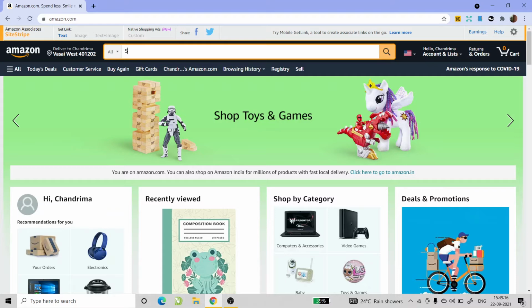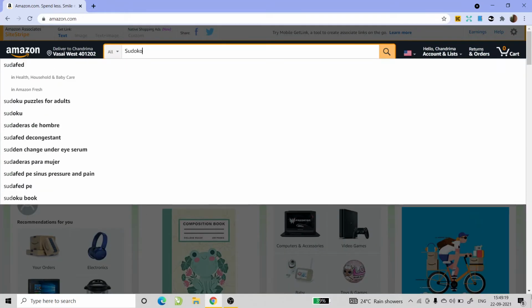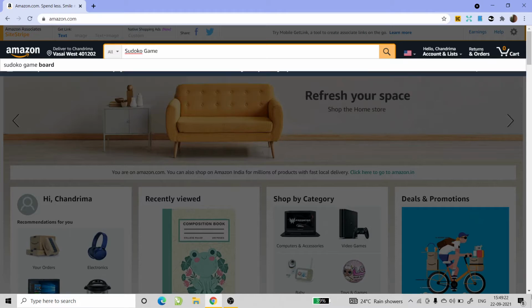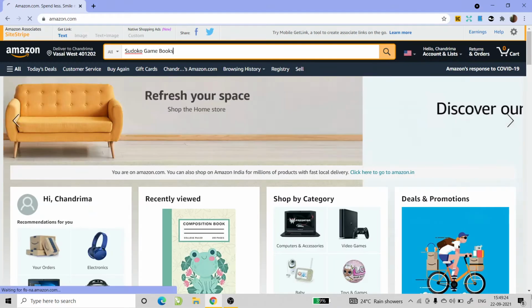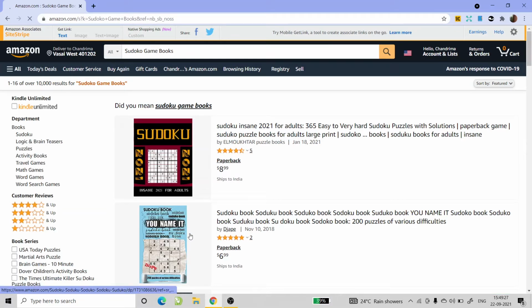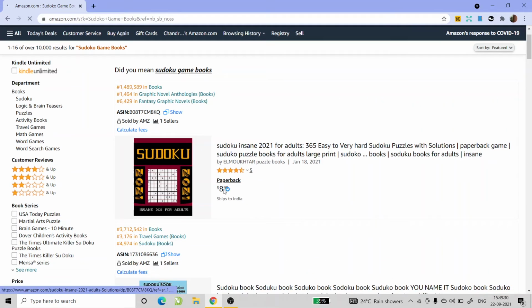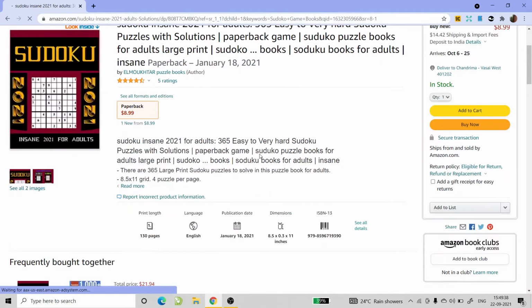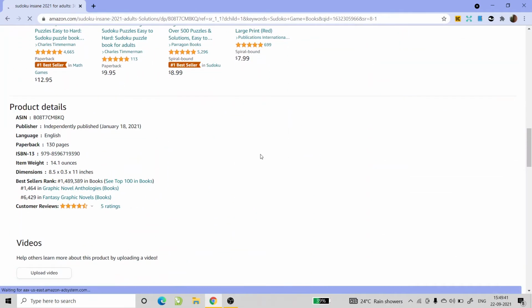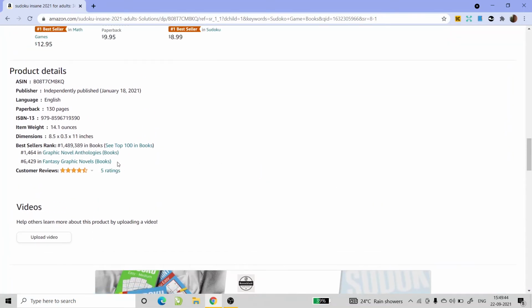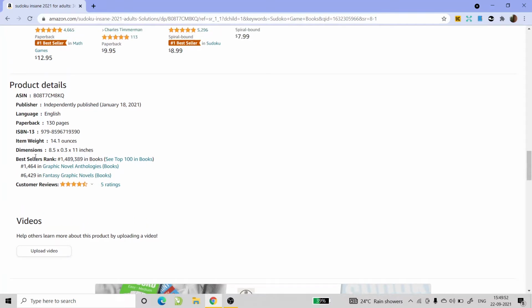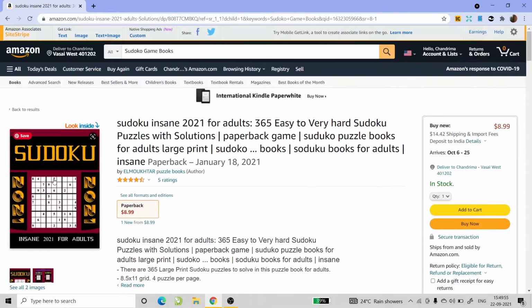Now let's head over to Amazon.com and search for Sudoku game books. This will give you search results related to the books available for Sudoku. You can see these people are also selling their books via Amazon KDP. When you click on a book and scroll down, you will get the best sellers rank and their categories. You can see from here, this person has selected these categories. This way you can do your research and see what people publishing in a similar niche have put as their categories.